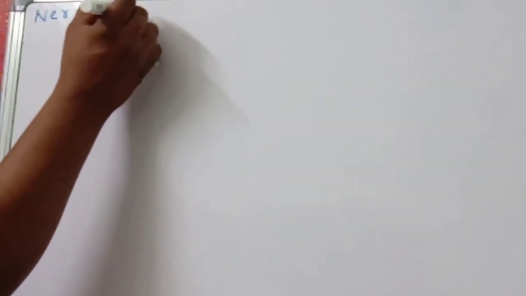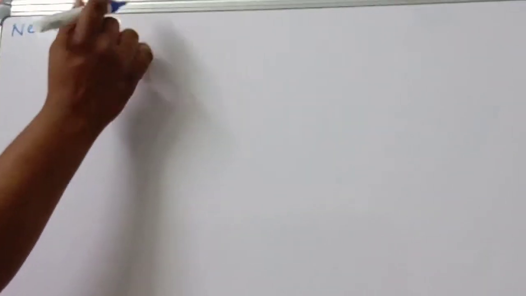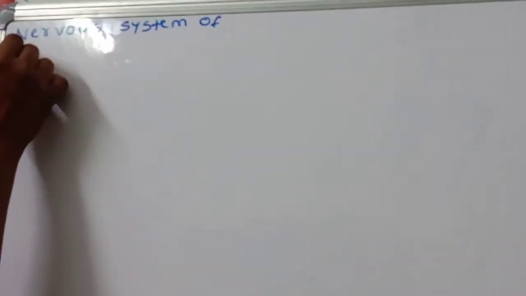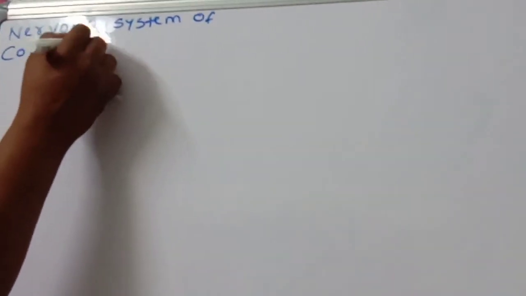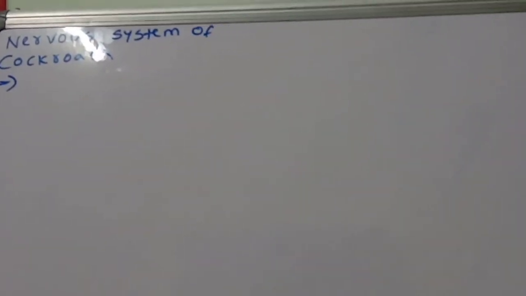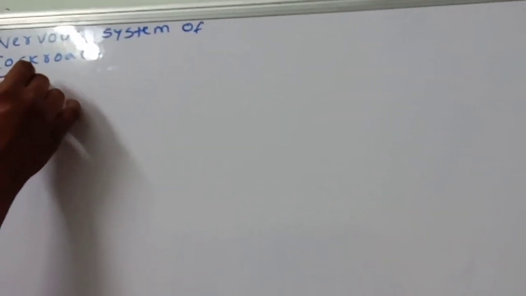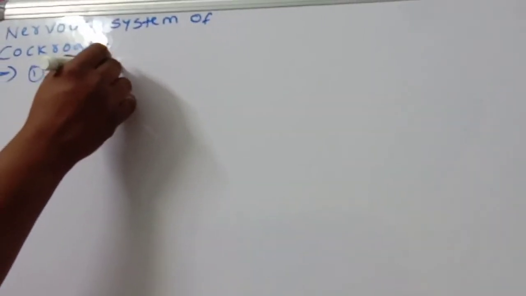Today we are going to discuss the nervous system of the cockroach. Okay, children, the nervous system of cockroach consists of, number one, the nerve ring and a